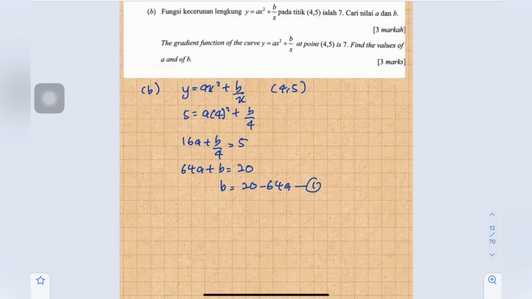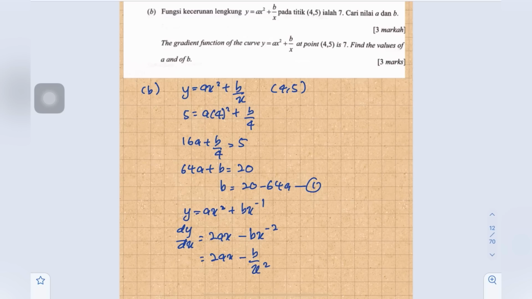Okay, so then given here gradient function is 7. So gradient function is dy dx. So here we have y equals ax squared plus bx to the power of negative 1. We can find the dy dx. Okay, so dy dx equals 2ax minus bx to the power of negative 2, which becomes 2ax minus b over x squared.